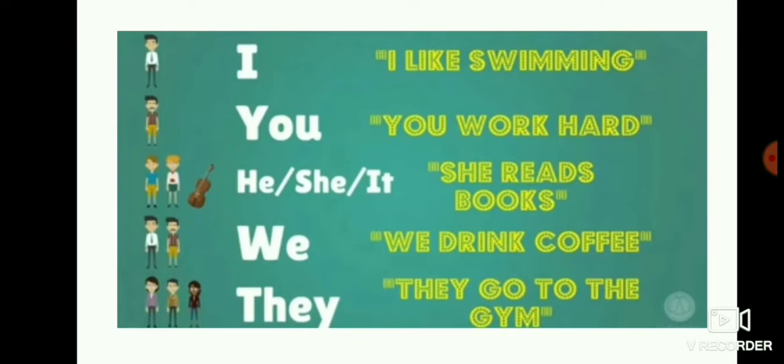See the example. I like swimming. You work hard. She reads books. For third person singular, you have to add S with the verb. We drink coffee. They go to the gym. Listen, children, while writing a sentence, for third person singular, he, she, it, you should add S with the verb, so that she reads books.